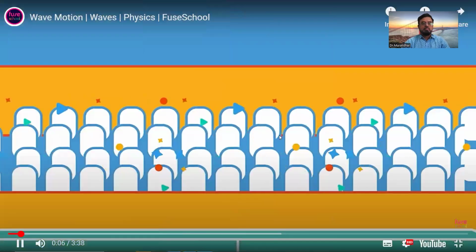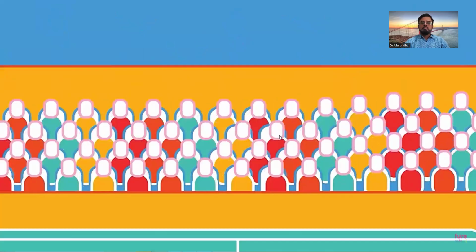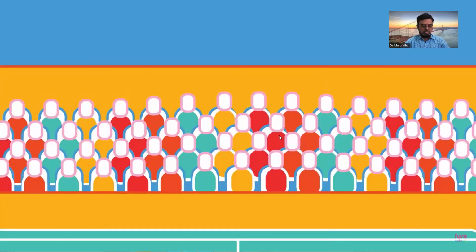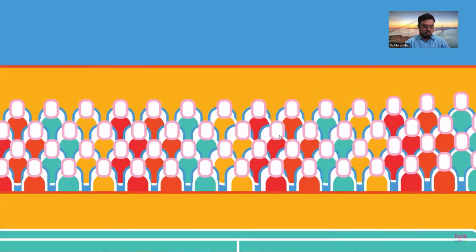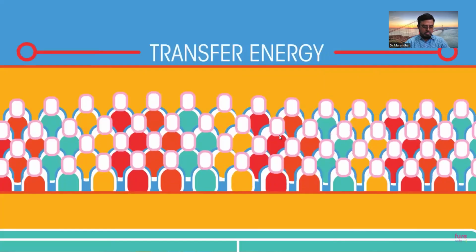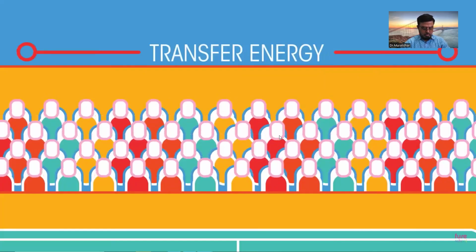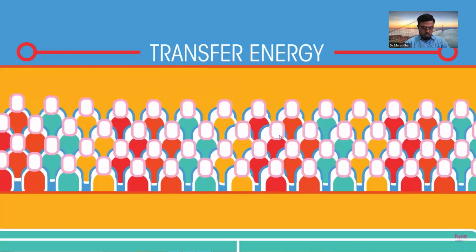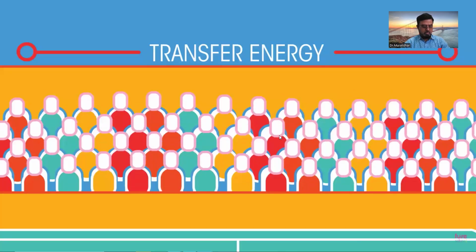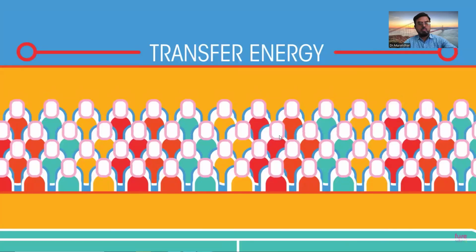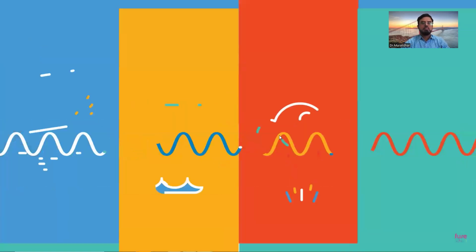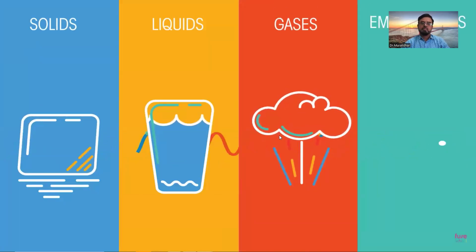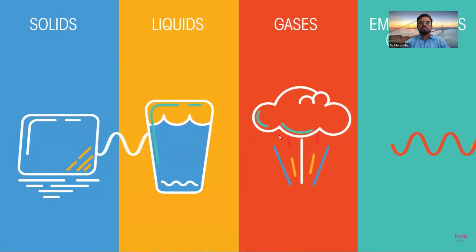Ever seen a Mexican wave at a sporting event? The effect is a pretty cool display that goes all around the stadium, but no one has had to move seats. All waves can transfer energy from one place to another without transferring any matter. This is done by a series of disturbances or vibrations that carry the energy, just like the people in their seats only moving up and down when it's their turn. Waves can transfer energy through solids, liquids, gases, and empty spaces, otherwise known as vacuums.